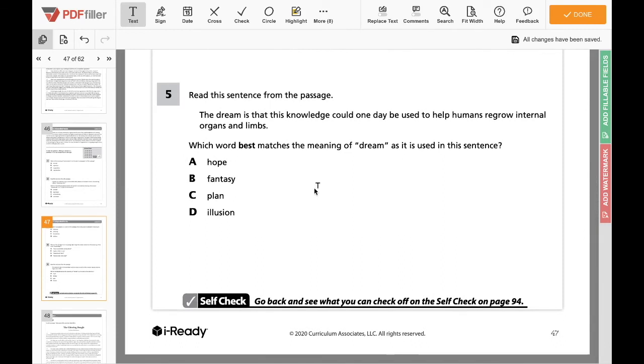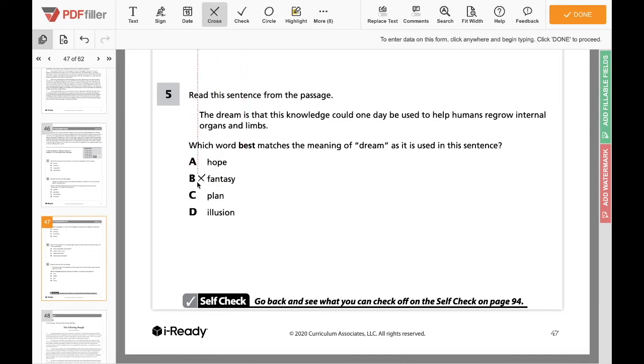So 5 says, read this sentence from the passage. The dream is that this knowledge could one day be used to help humans regrow internal organs and limbs. Which word best matches the meaning of dream as used in this sentence? So we see hope, fantasy, plan, or illusion. Well, if we look at hope, I think that's a good option we should keep in mind, because you could replace that word dream. You could say the hope is that this knowledge could one day be used to help regrow internal organs and limbs. That's a good answer for that, but let's look and make sure that that is the best answer.